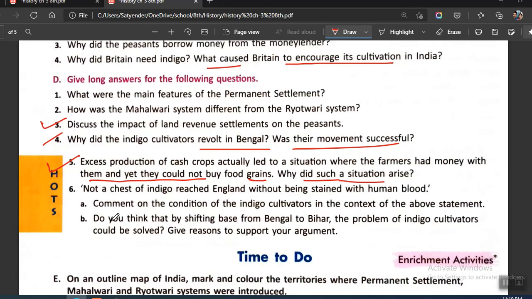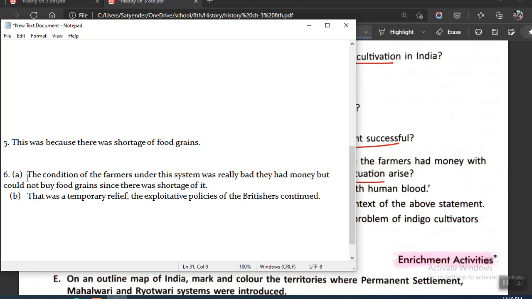Okay, sixth one says not a chest of indigo reached England without being stained with human blood. In the sense it is basically asking us about the condition of the cultivators in India. Comment on the condition of indigo cultivators in context of the above statement. So for this, though we have already talked many things about this, for the sake of this answer, we'll be writing the condition of the farmers under the system was really bad, as they had money but could not buy food grains since there was shortage of it. So since there was shortage of food grains, they could not buy it.